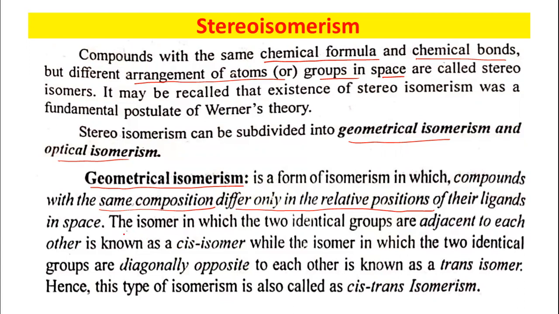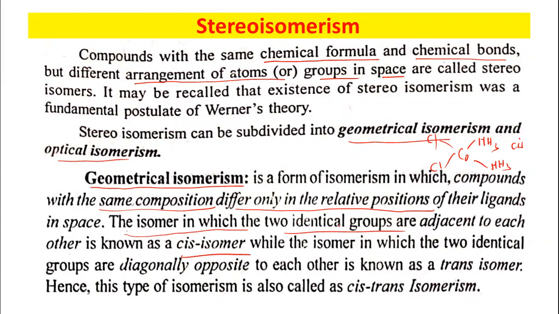Suppose the isomer in which two identical groups are adjacent, or on the same side, is known as a cis isomer. Let us write here cobalt, two ammonia molecules on the same side, and two chloro ligands on the same side, like this. So this is called a cis isomer.